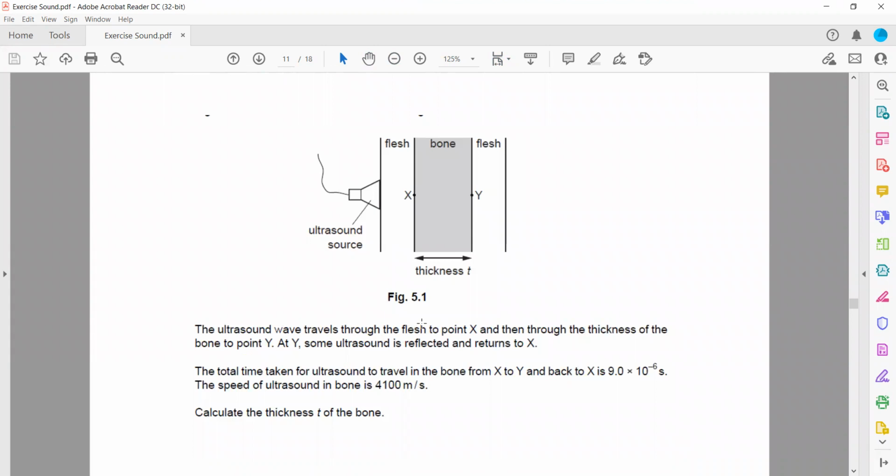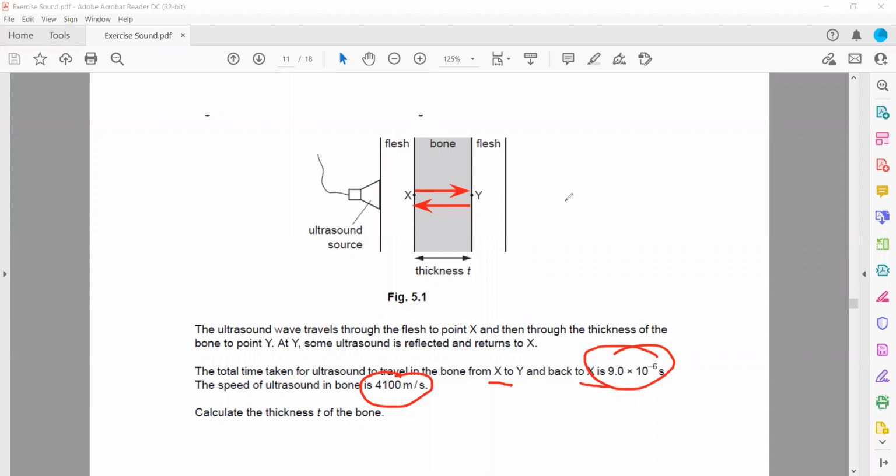The ultrasound wave travels through the flesh at point X and then through to the bone, and at Y some of the ultrasound is reflected, meaning the ultrasound travels from X to Y and then returns back. Whenever it bounces back, it means there is a reflection or echo. The total time for the ultrasound to travel from X to Y and then back to X is 9 times 10 to the power minus 6 seconds. The speed of the ultrasound in the bone is 4100.